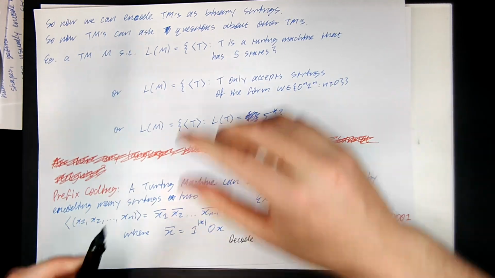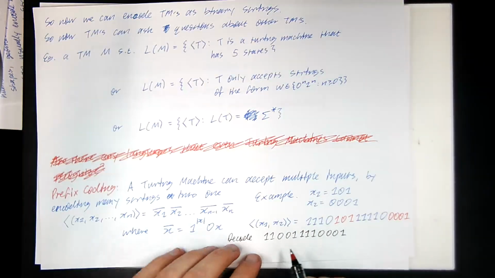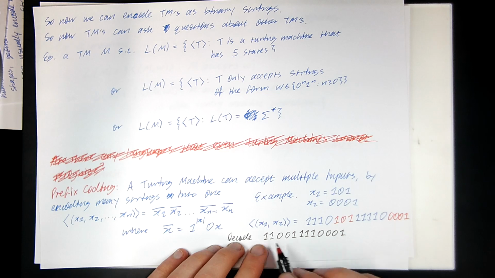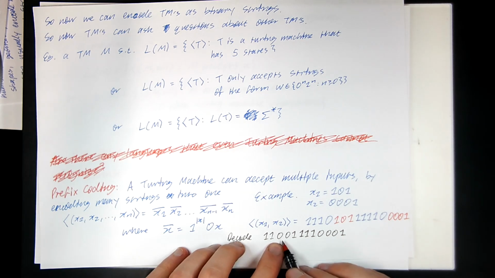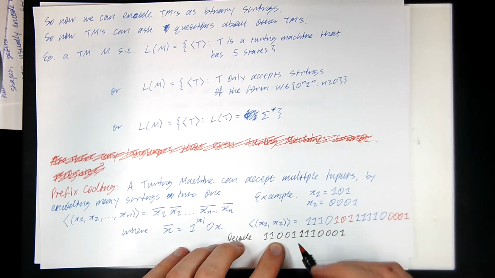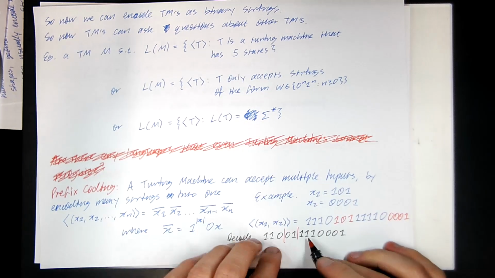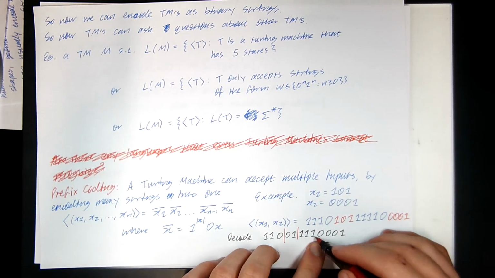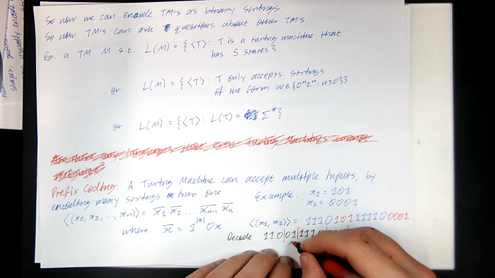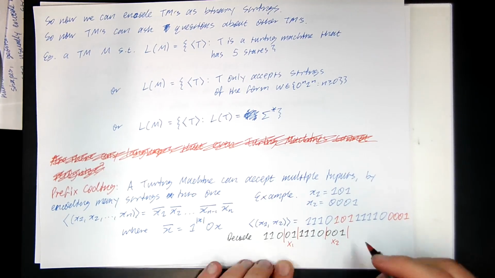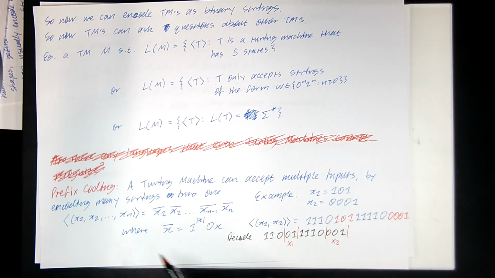So if I try to decode this string here, I just read from left to right. 1, 1, 0, okay, so the next 2 bits is x1. And then 1, 1, 1, 0, okay, so 3 bits. That's my x1, that's my x2. So the idea is I can uniquely decode a tuple of 2 things from a string.